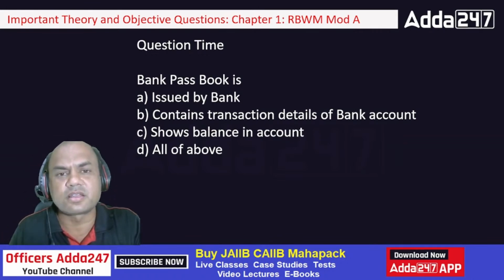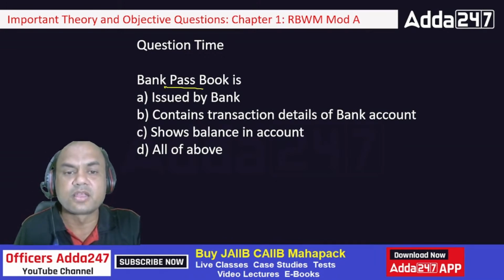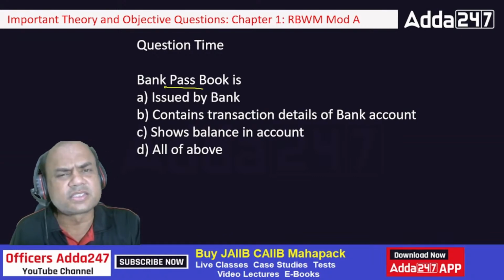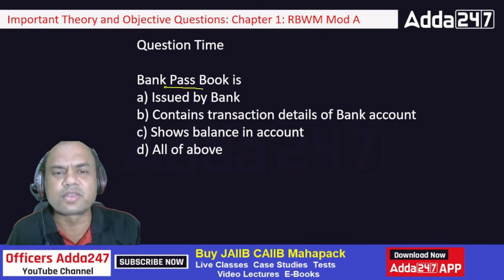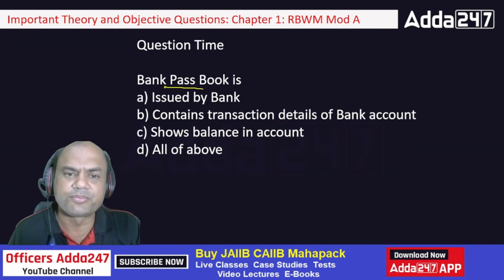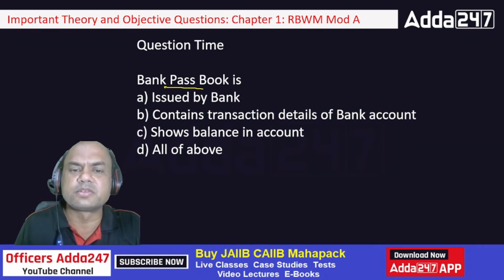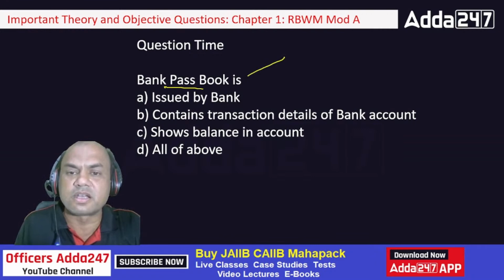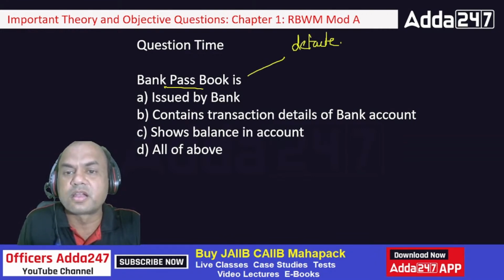Have you seen, you might be having that passbook printing machine in your bank, isn't it? Nowadays it's automated. Now we even have the kiosk for passbook printing, right? So always remember, bank passbook gives the detailed transaction. Detailed means every transaction which is done in that account.